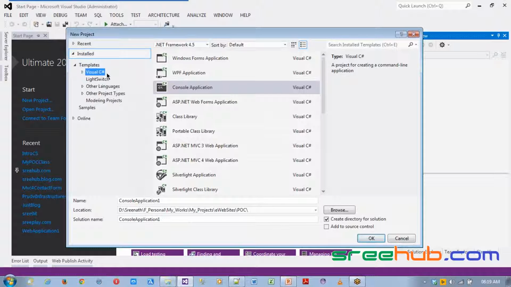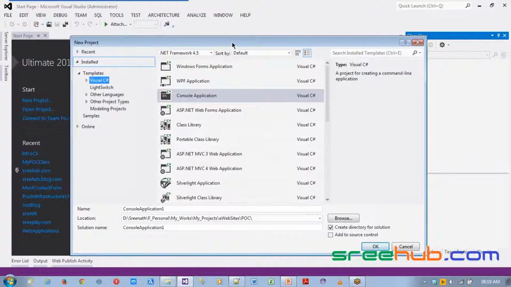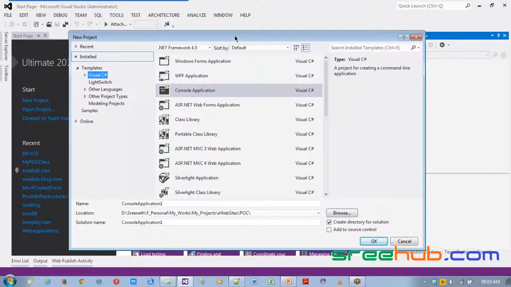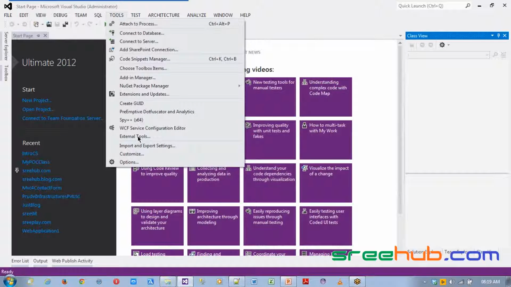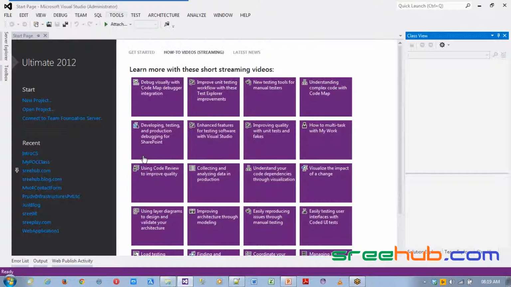Why do I have Visual C++ by default? Because once you start .NET after installing, it will ask you which language you want to set as the default. I've already set something, but let me show you.